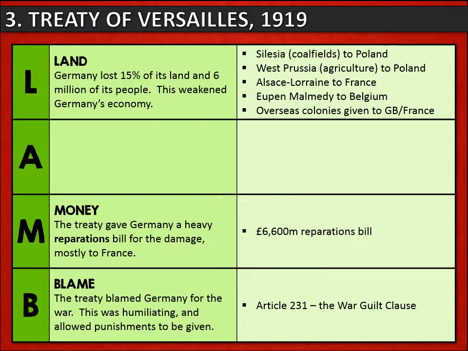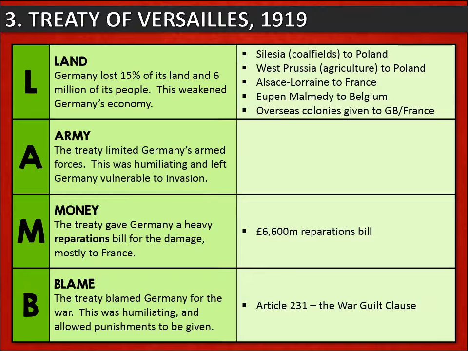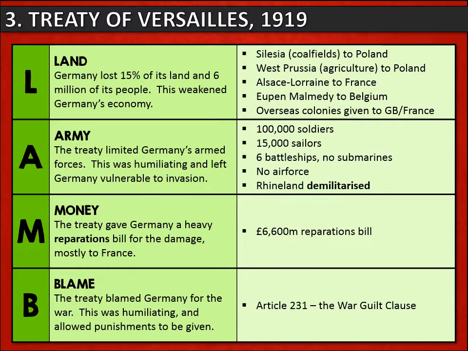Note also that Germany lost its overseas colonies, which were given to Britain and France. Finally, the treaty also limited Germany's armed forces. This was deeply humiliating for Germany and left Germany vulnerable to invasion. Here are some examples of that.